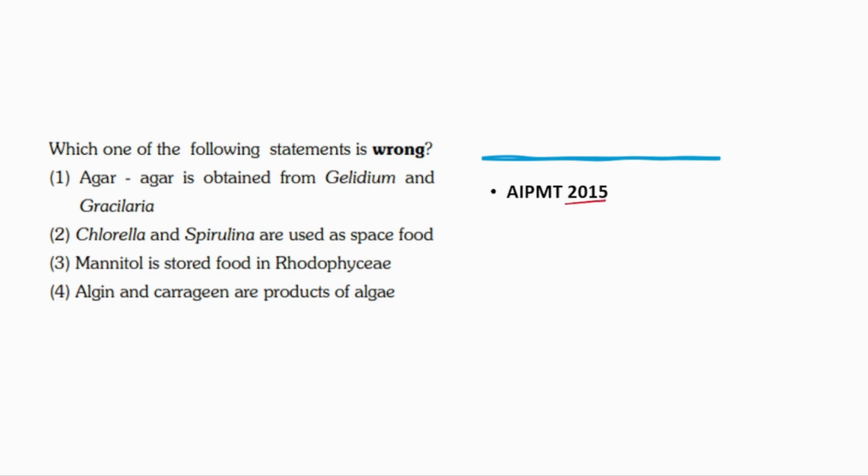Second question says which one of the following statements is wrong, and this question came in AIPMT 2015. Statement 1, agar-agar is obtained from Gelidium and Gracilaria. Absolutely correct, agar-agar is obtained from red algae which are Gelidium and Gracilaria.